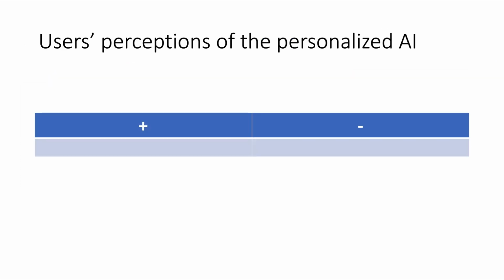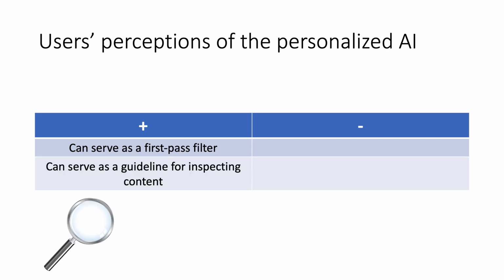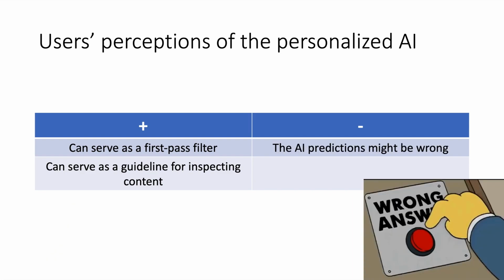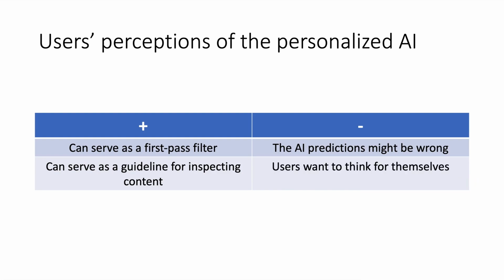Our participants had several arguments in favor of incorporating such an AI on social media platforms. For example, they believed that this AI could serve as a first pass filter for them, that it would filter out blatantly false content so that finding accurate content among the rest would be easier. Or that they could use it as a guideline for inspecting content. Some also had reservations about or arguments against adopting such an AI. For example, they were worried that the AI's predictions might be wrong if it were deployed in the wild, or that they preferred to think for themselves, unassisted by an AI.